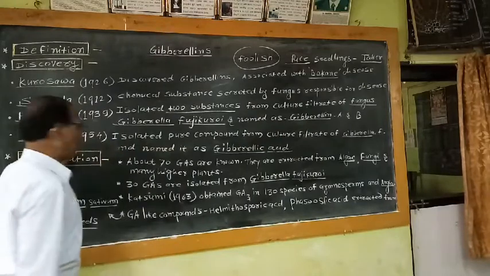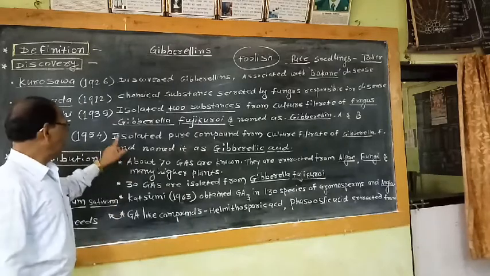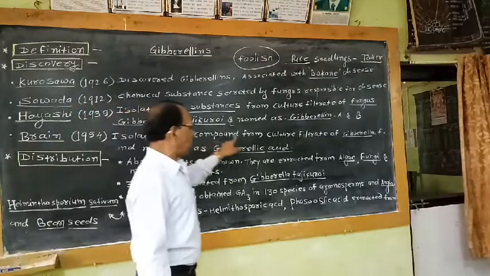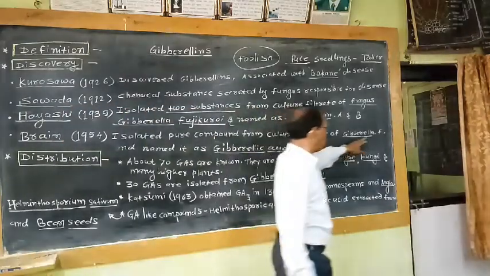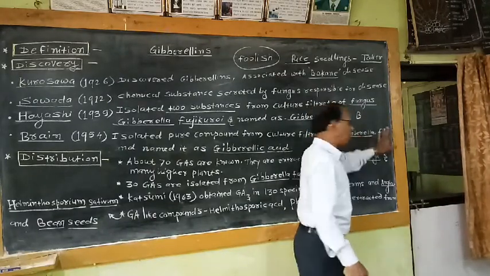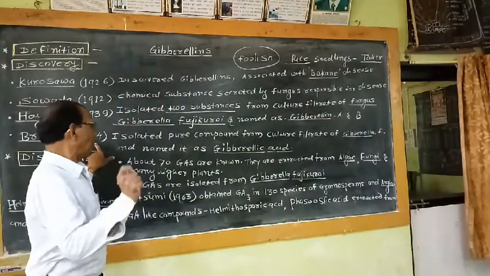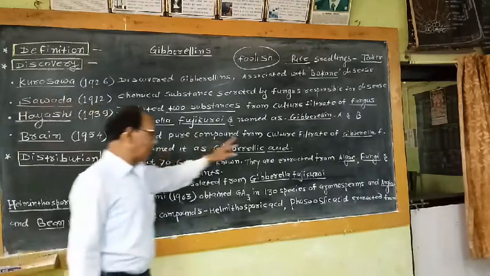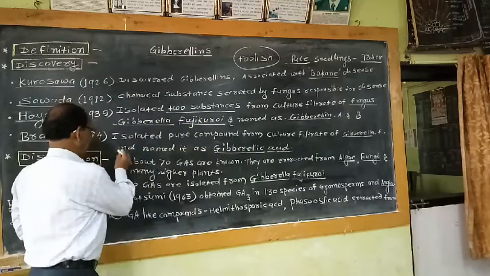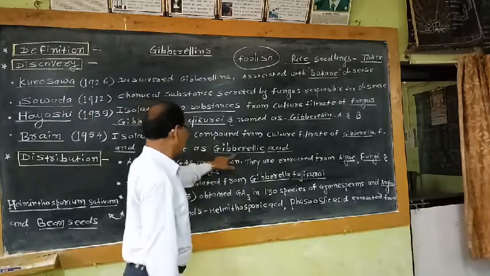Later on, the final proof was given by Bryan in 1954. So this worker in 1954 isolated a pure compound from culture filtrate of Gibberella fujikuroi fungus. F stands for fujikuroi. And this worker named this pure form substance as gibberellic acid.